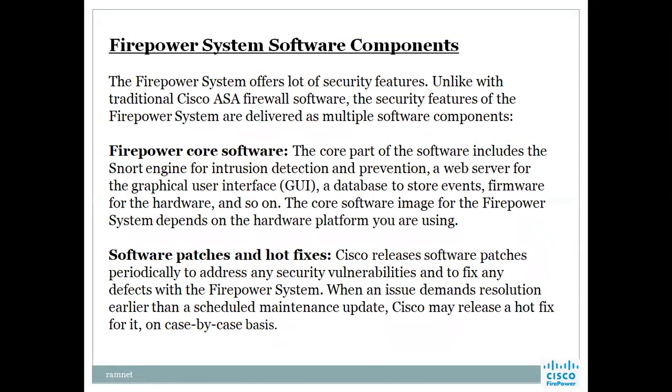Software components. The Firepower system offers a lot of security features. Unlike the traditional Cisco ASA firewall software, the security features of the Firepower system are delivered by multiple software components. Firepower core software: the core part of the software includes the Snort engine for intrusion detection and prevention, a web server for the graphical user interface (GUI), a database to store the events, firmware of the hardware, and so on. The core software image depends on the hardware platform you are using.